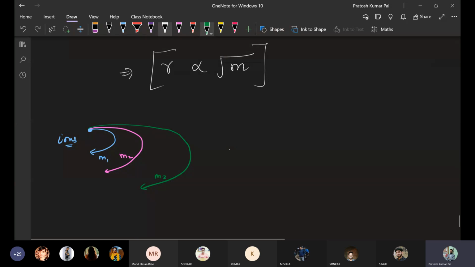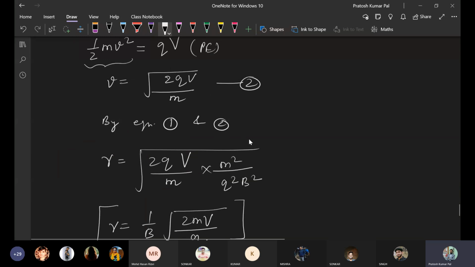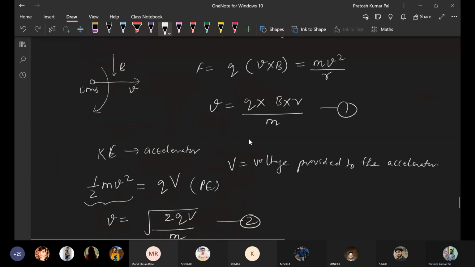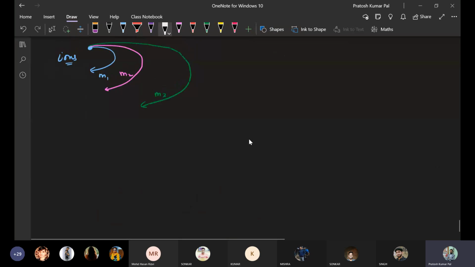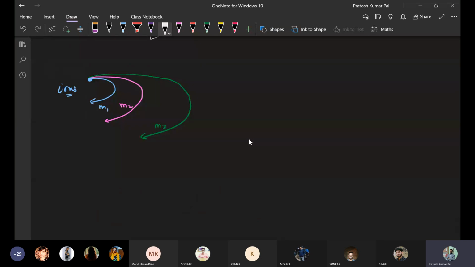If this is the case, our motive was a mass separator. Based on the mass, we can have different ions, because we cannot dope with all the ions at the same time. So we have to select one of the ions available among the different ions.